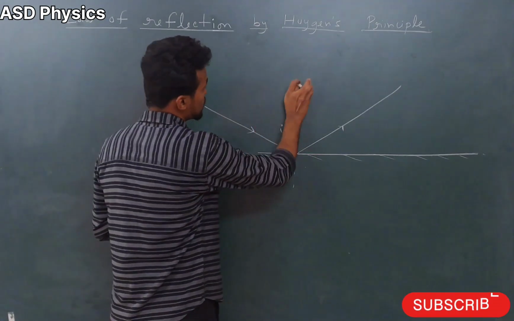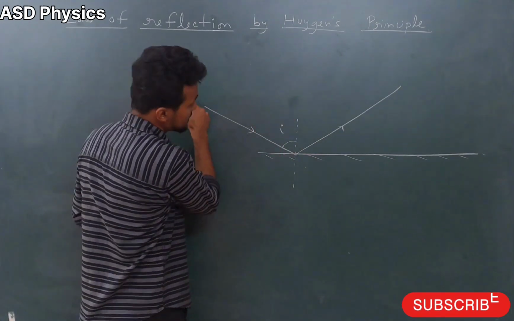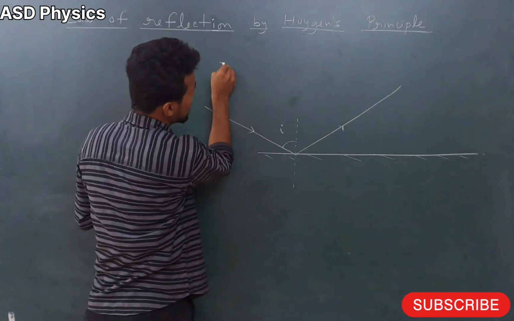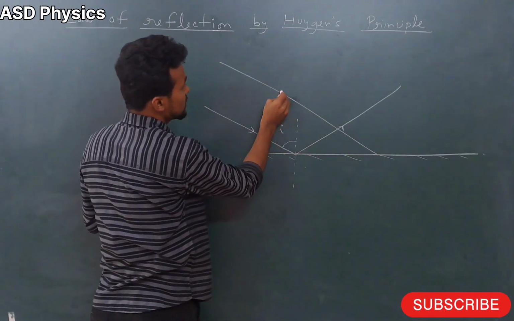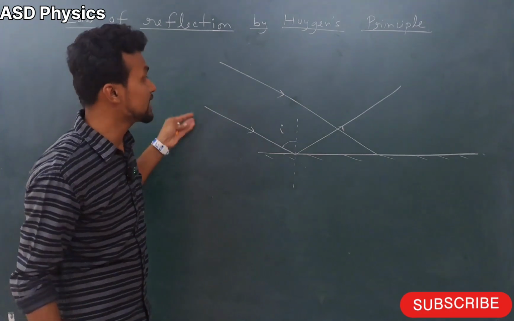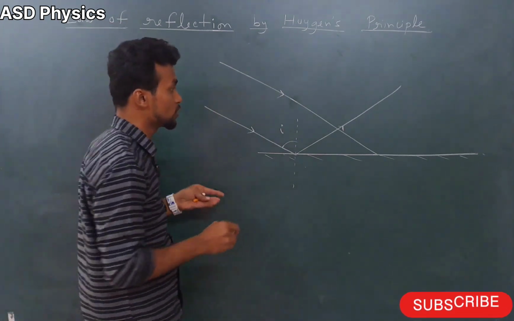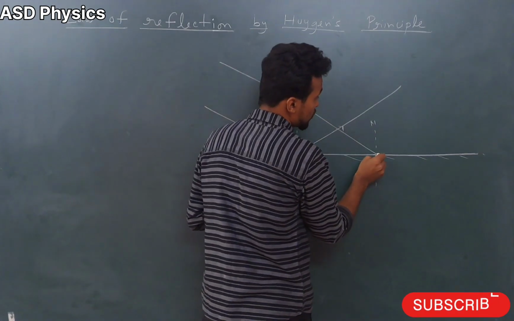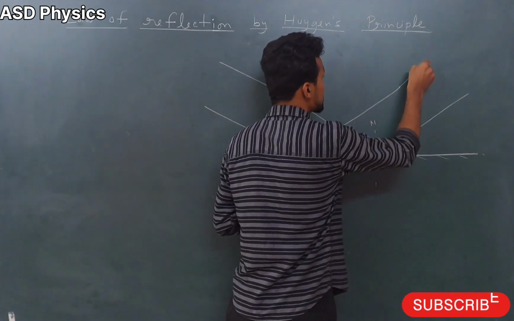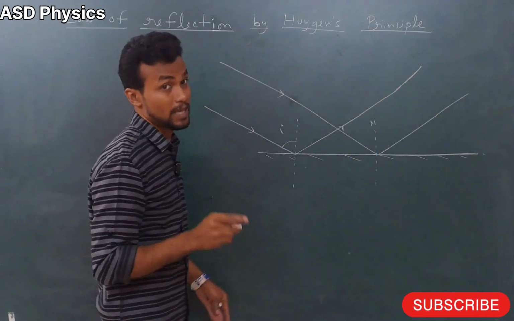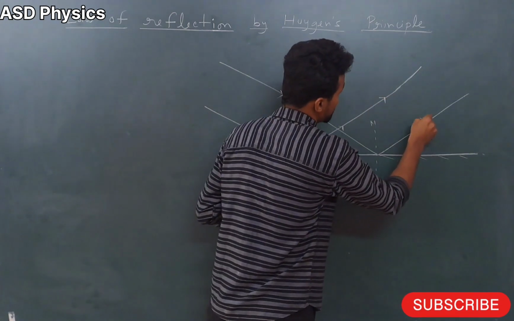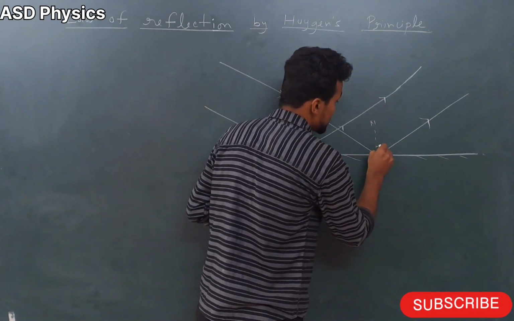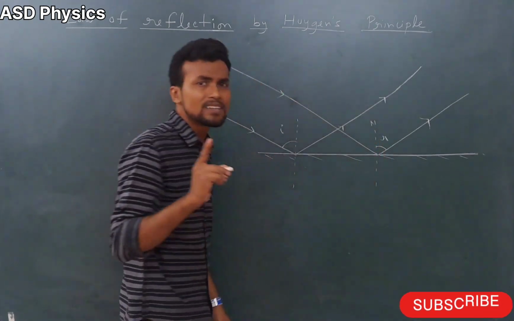Now my dear students, we will actually draw two rays here. This is the one ray that came and went like this. We'll take one more ray, it will go like this, and please make sure that this ray and this ray are parallel to each other. Here also we'll draw the normal and again draw the reflected ray. These are the reflected rays. Let me draw the arrows here. This angle is I, and this angle is R.